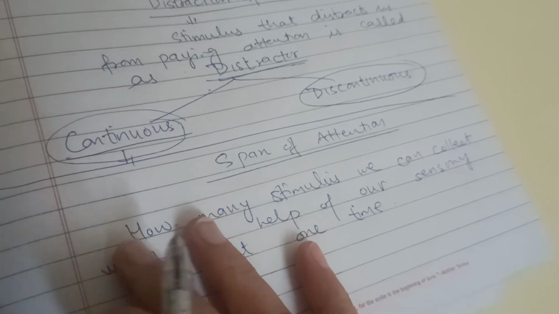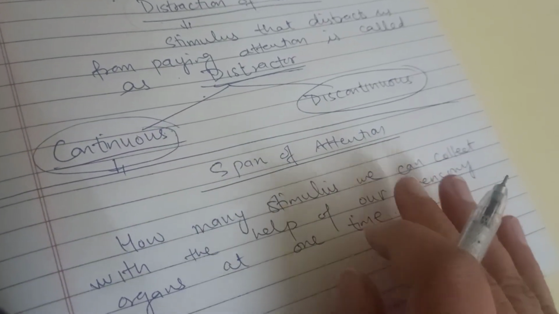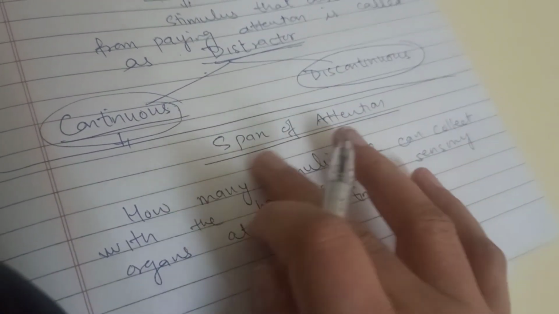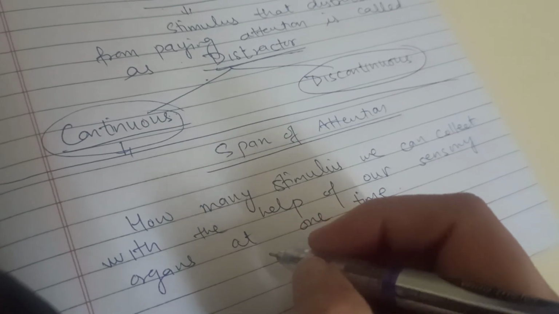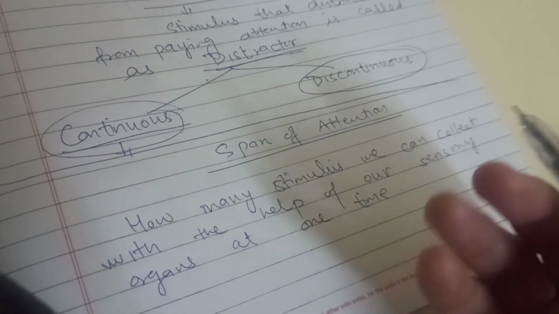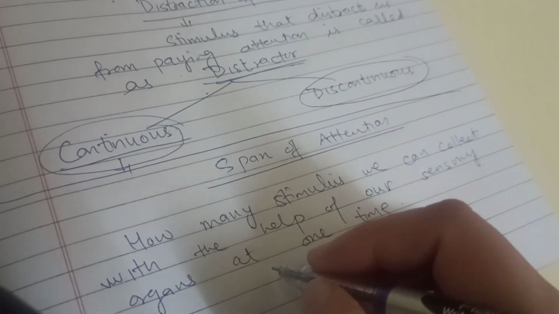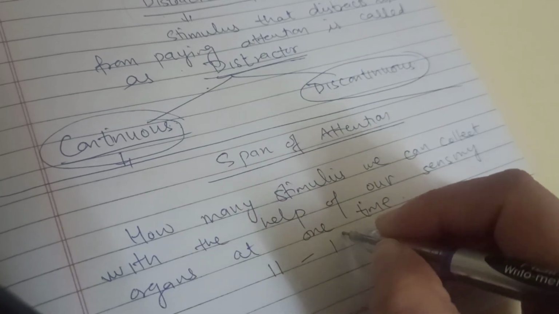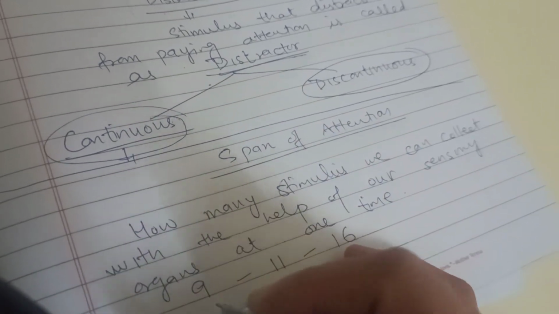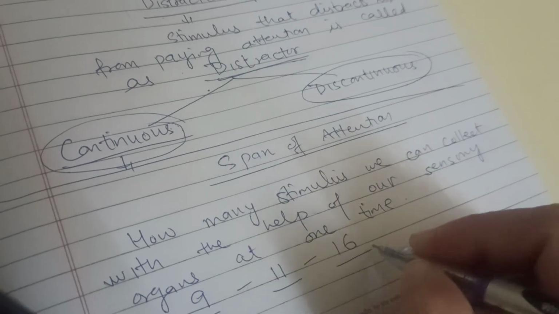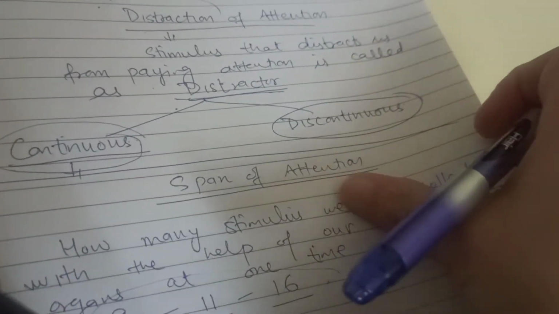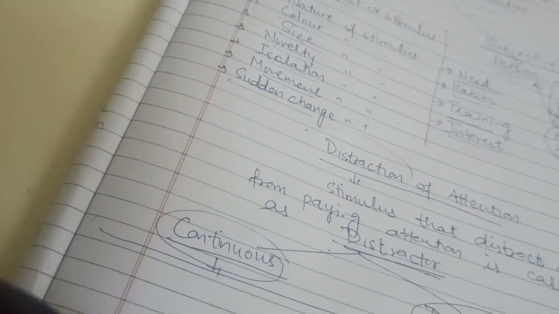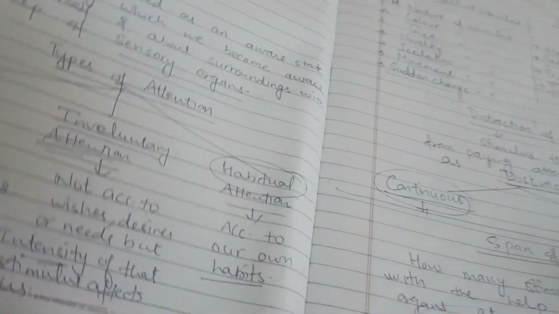It means how many stimuli we can pay attention to at one time. There were many researches going on to prove this, and finally psychologists were able to conclude that we can pay attention towards minimum 9, average 11 and maximum 16 stimuli at one time in our one attention span. So this is all about today's topic.